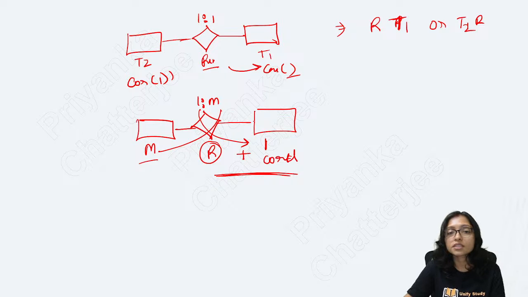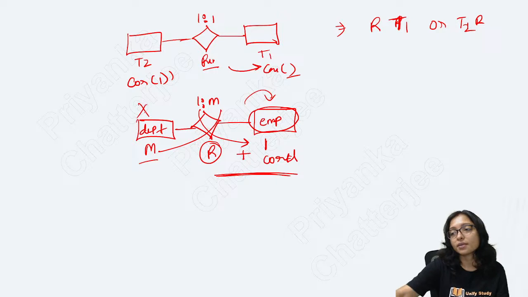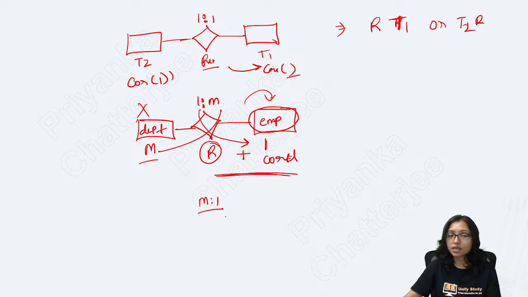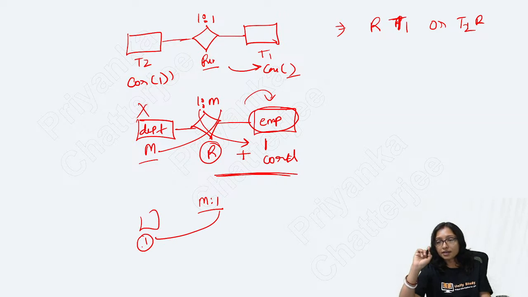So if this is my employee table and this is my department table and this is the relation, the relationship can be added with the employee table only, not with the department table. Don't make the mistake here. For many-to-one it is also the same thing. With the cardinality 1 part only you can add the relationship.